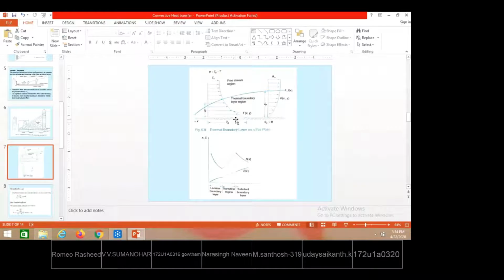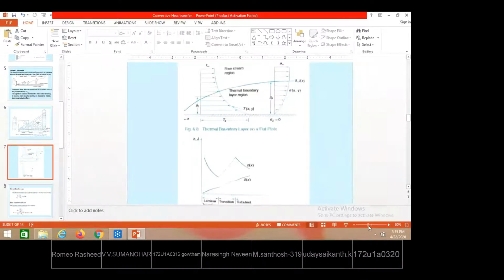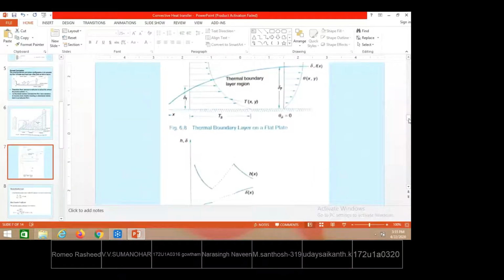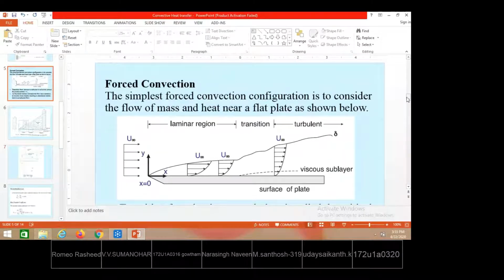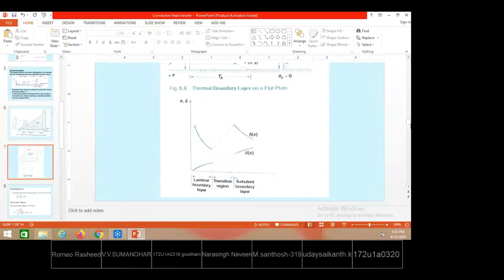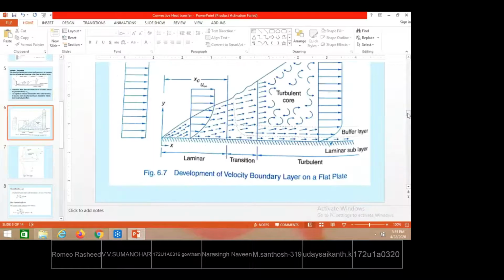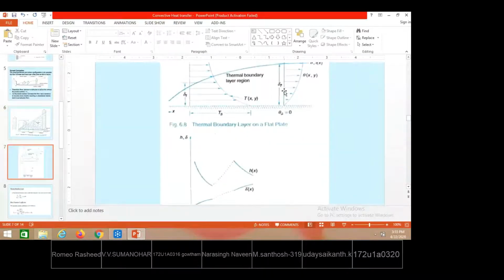What is the thermal boundary layer definition here? After the fluid has come in contact with the solid surface, the solid is at a temperature of Ts. You see here the fluid is at a temperature of T infinity, and the solid is at a temperature of Ts.